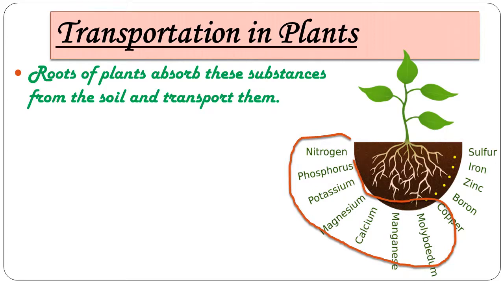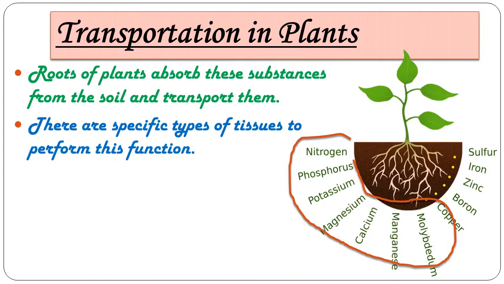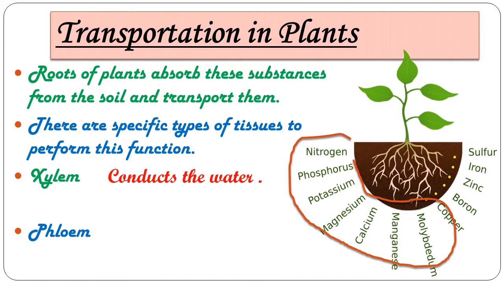There are specific tissues to perform this function, that is, to transport water and minerals from the roots to the leaves. There are two types of tissues, the xylem and the phloem. The xylem conducts water, whereas the phloem conducts food, and all parts of the plant are connected with these two types of tissue to get minerals and water from the soil.